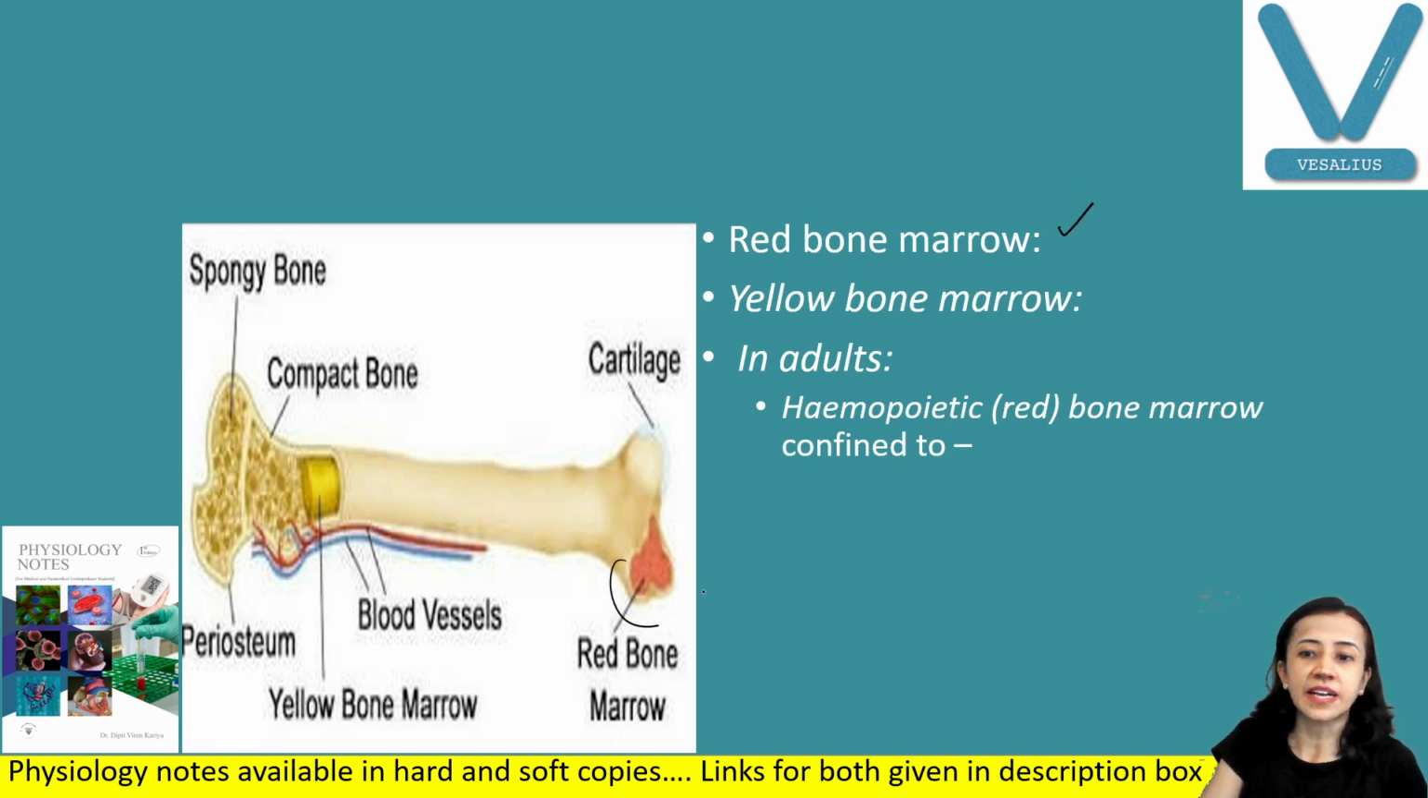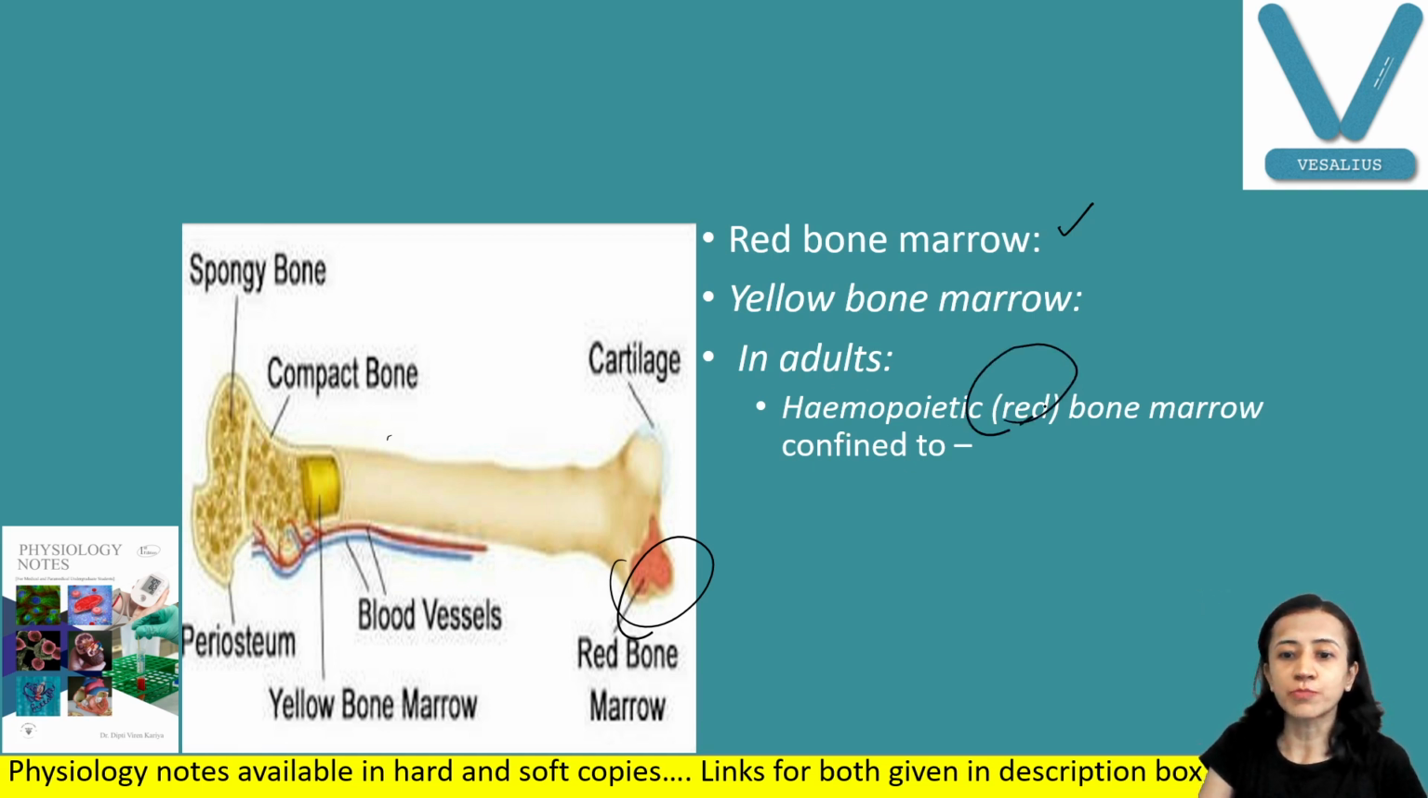You can see here the red bone marrow, which is red because it has marked cellularity. Yellow bone marrow is the fatty replacement of red bone marrow, and it is not active and does not play an important role in hemopoiesis. In adults, hemopoietic or red bone marrow is found in membranous bones like bones of the skull, vertebrae, sternum, ribs, sacrum, pelvic bones, and ends of the long bones. So this is in adults.